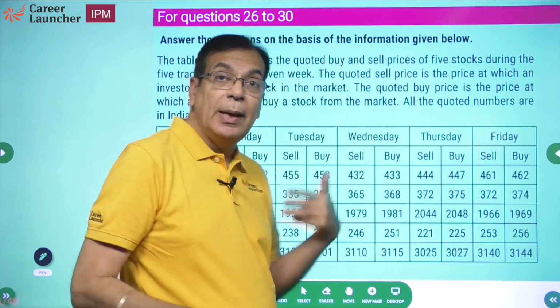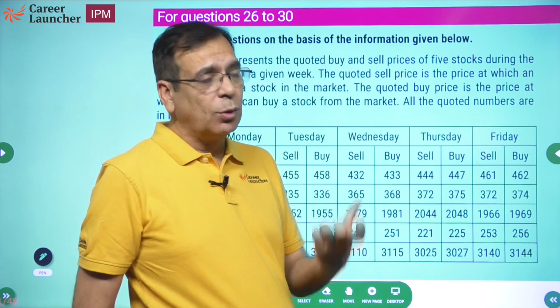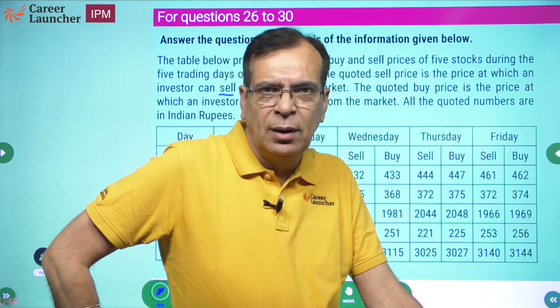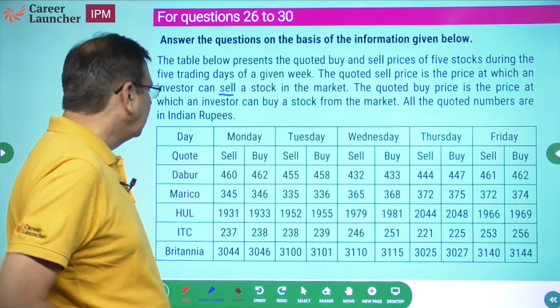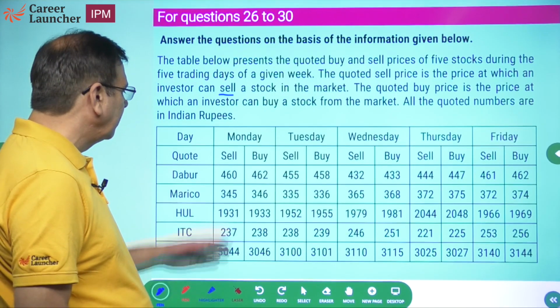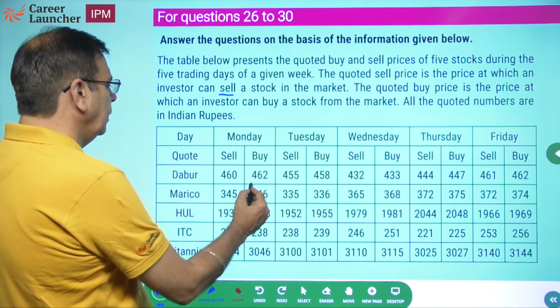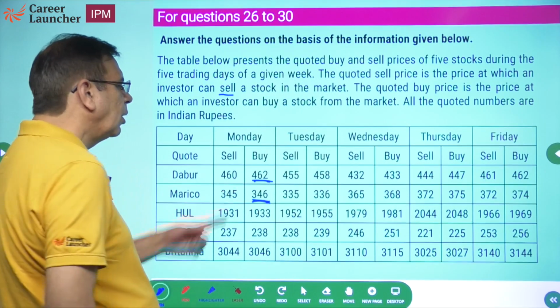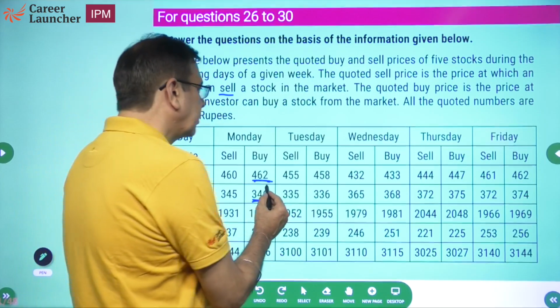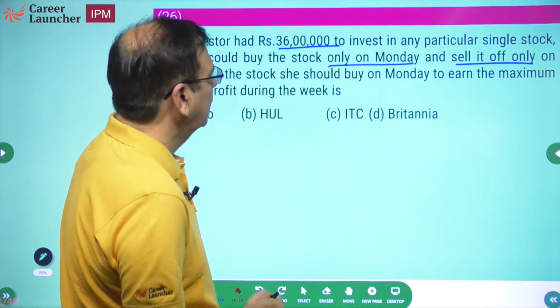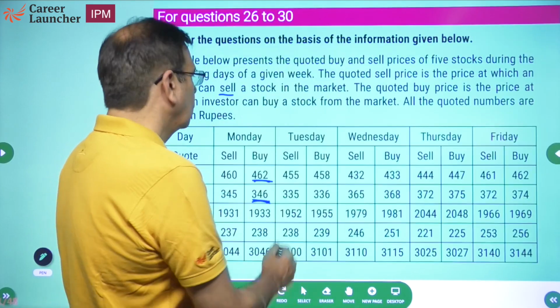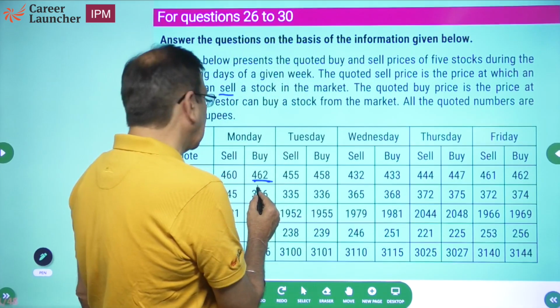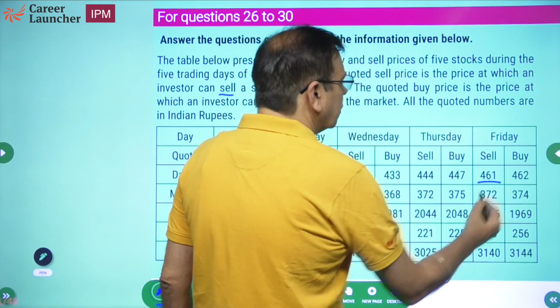If the buying price was the same on Monday for all of them, you could have just looked at the difference in the price. But the problem is you have a difference of the selling price or buying price also. For example, if you buy Dabur, the number of shares you will get is higher. When is she selling? Selling on Friday. So 462 she buys, let's say Dabur, and she sells at 461 on Friday.